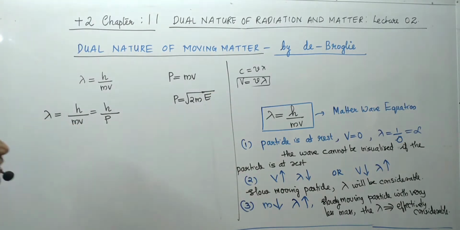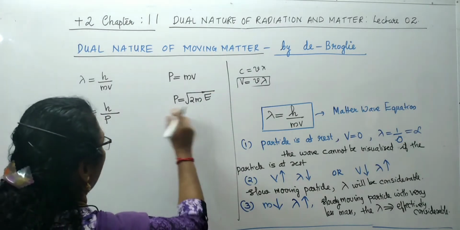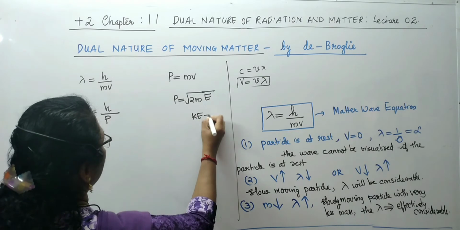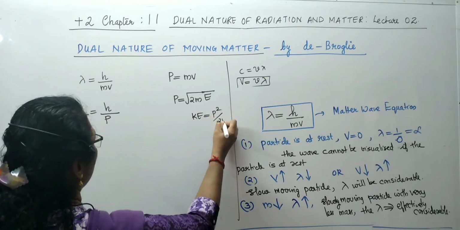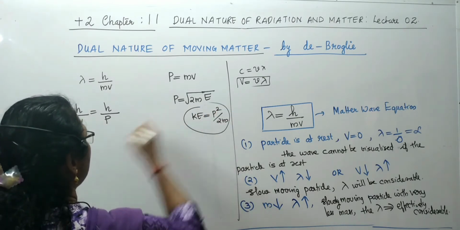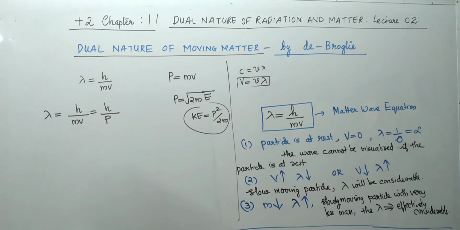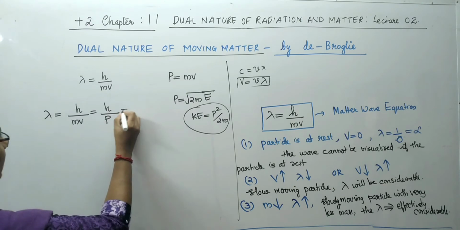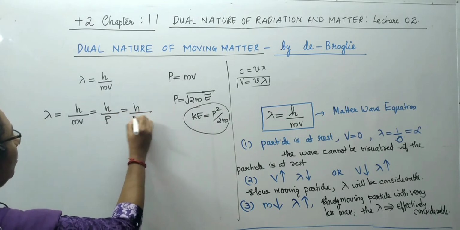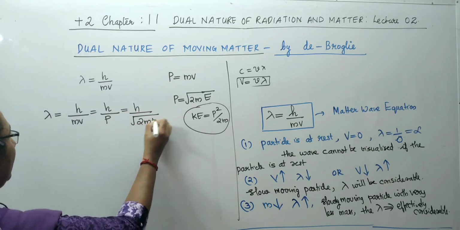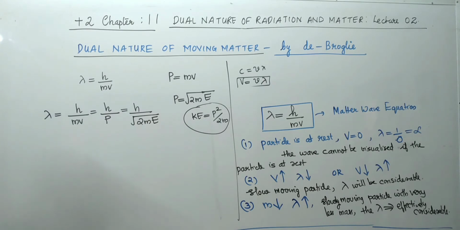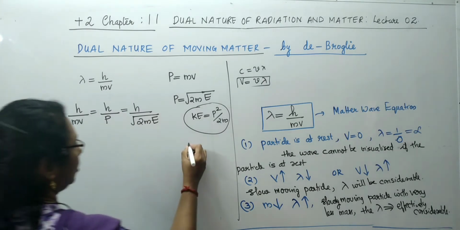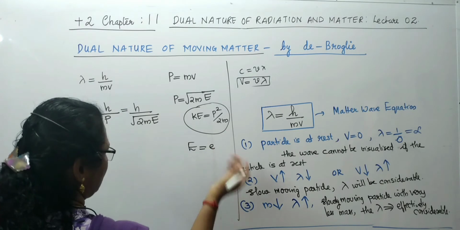Do you know this equation? Yes, kinetic energy and momentum are related by the equation. Kinetic energy is equal to p square by 2m, or momentum is equal to root of 2m kinetic energy. This energy is kinetic. You will write the same equation as h by root 2mE. Okay, clear? And sometimes the energy of the moving electron is taken as very small.